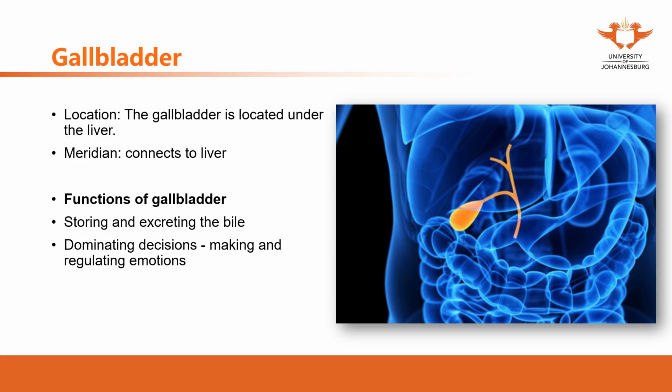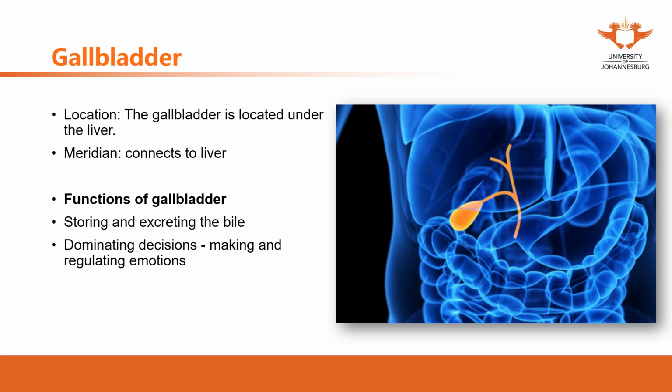If this function has been affected, the qi flow has been blocked. The bile will be blocked within the gallbladder. The patient may present with jaundice, such as yellow eyes, yellow skin, yellow urine. And the dysfunction of the gallbladder in storing and excreting the bile may affect the digestive function of the spleen and stomach. The patient may present with poor appetite, distending feeling in the abdomen, or diarrhea.